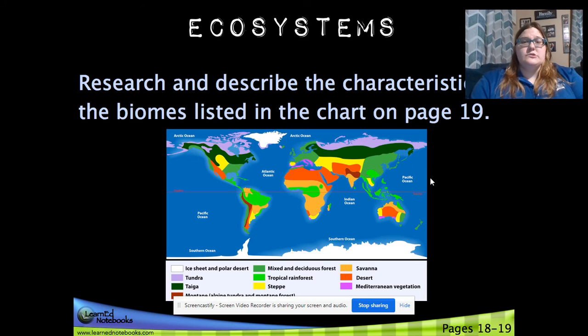All right, so it wanted you to research biomes listed on page 19. This just kind of shows you where they're located. There were six of them that you had. Freshwater, that's your lakes, your ponds, keyword freshwater. Marine is the ocean, the sea. Grasslands are going to have a lot of grass, not a lot of trees, probably a medium amount of water.